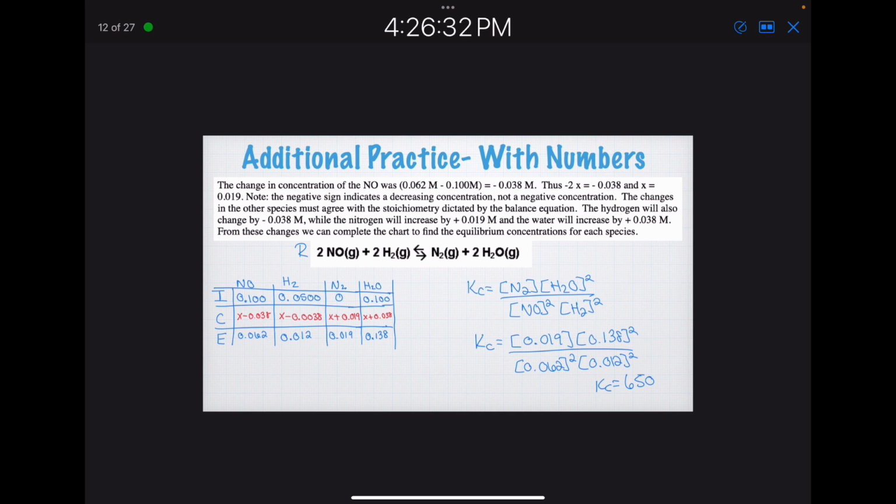Basically, I took from the prompt and put my initial amounts in there. Then I put in what the change is going to be, and then what the ending amount is going to be. Once I have that, and I've already written my Kc expression, I'm just going to sub my numbers in, and I get a number.